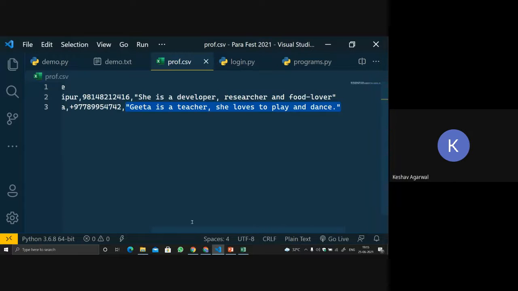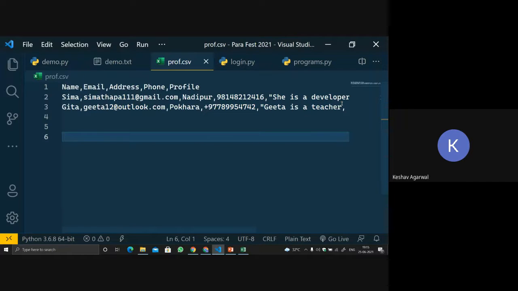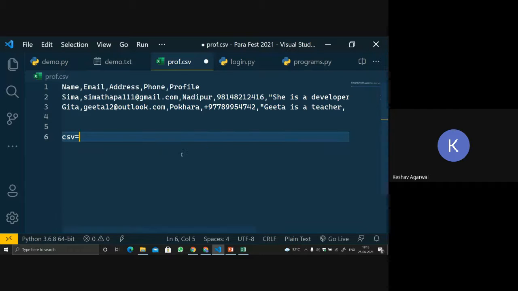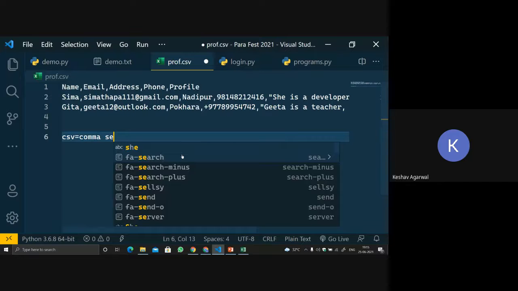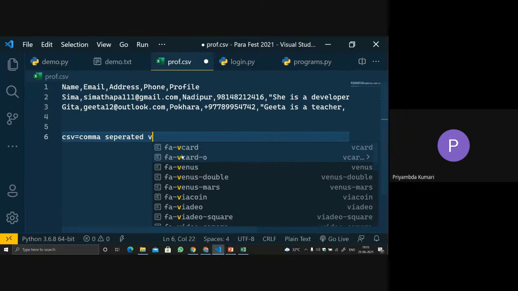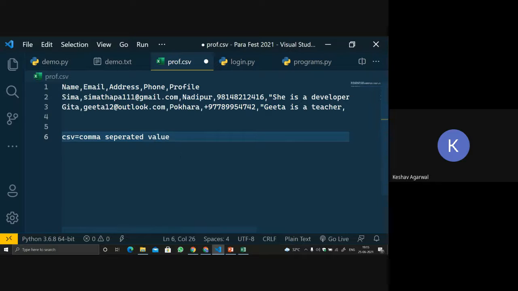So what does the CSV file mean? First let me make you understand what a CSV file is. CSV is the short form of comma separated value. Comma separated means the name and the email are separated using a comma.